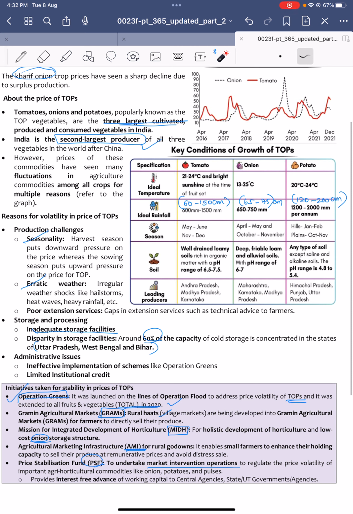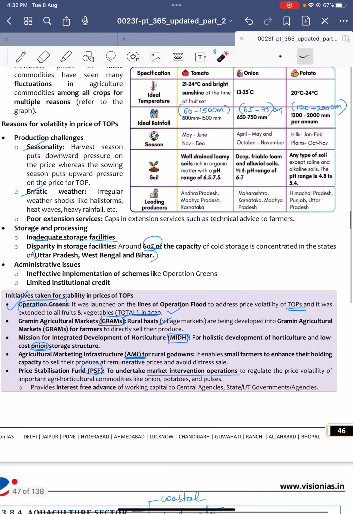Next, production challenges for these crops are seasonality and also erratic weather. And there are also inadequate storage facilities and disparity in storage facilities, like nearly 60% of the storage capacity of cold storage is concentrated in these three states only: UP, Bihar and West Bengal. And there are also some administrative issues in credit, institution of credit, okay, all those things.